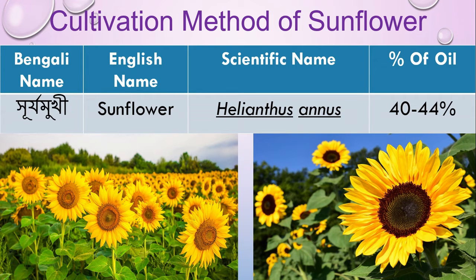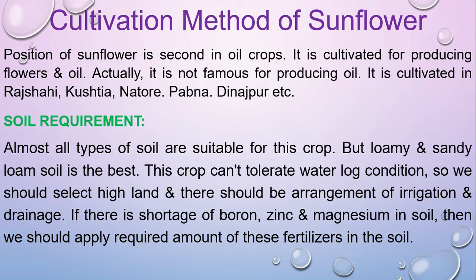And here are some pictures you can observe. This is the sunflower field, and this is an individual sunflower, which is very beautiful. You see in this picture, this is called the ray floret, these are the petals, and this is the disc. You can observe the seeds of sunflower present here. So from that seed we can get the oil.